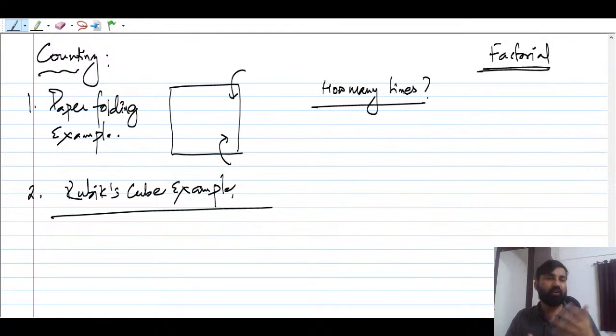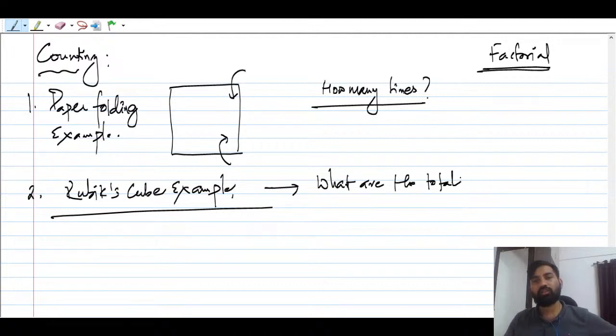So suppose you have got a 2 by 2 by 2 Rubik's cube. You can also have a 3 by 3 by 3 cube. So how many ways are there? This is very important to understand. What is the total number of possibilities if you have the Rubik's cube example? So my question will be, what are the total number of possibilities?